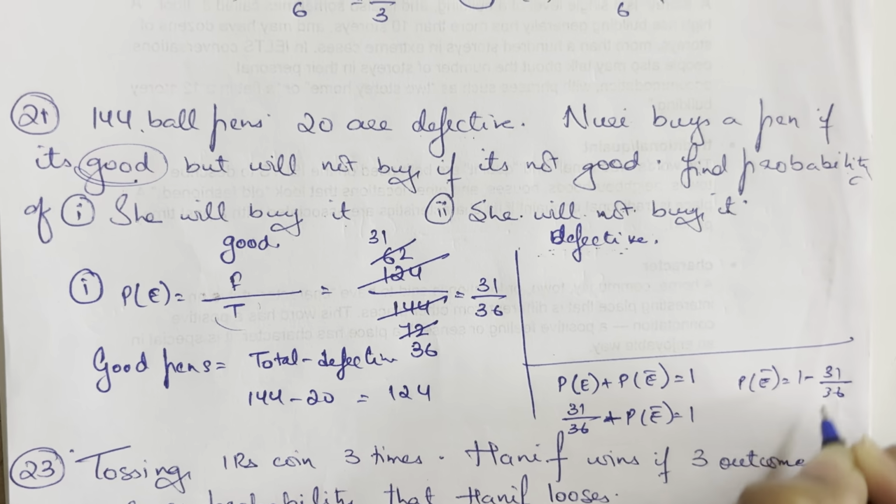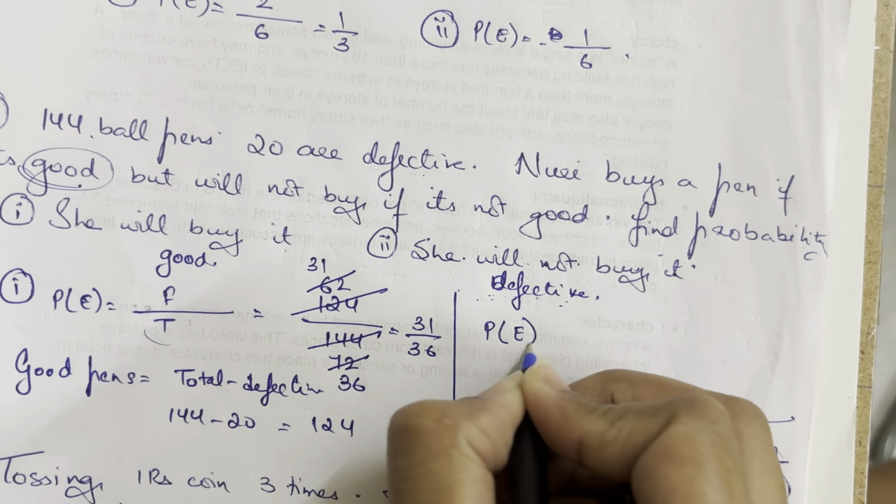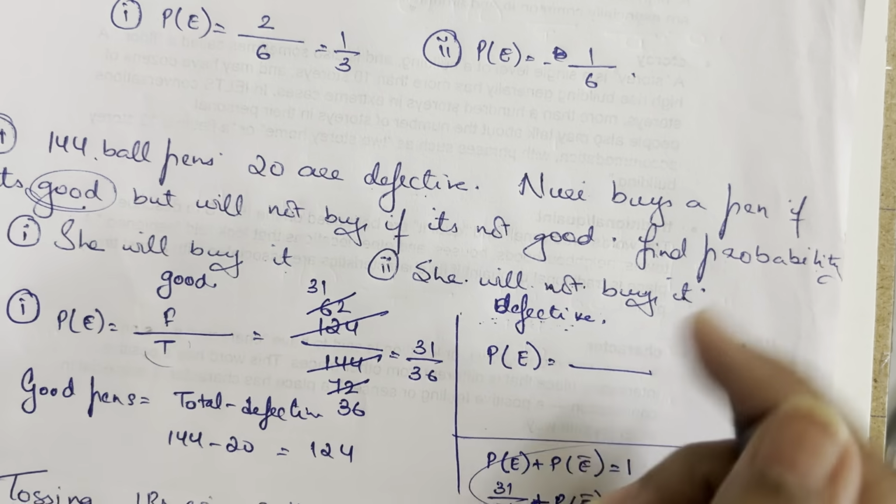Likewise, we have to do this one now. This is one method. The other method is to pick up the defective pens directly. The probability of the event for defective pens is, how many defective do I have? 20 divided by the total number of pens, 144. Let's start reducing using the 2 times table: 20 by 2 is 10, 10 by 2 is 5, 144 by 2 is 72, 36. So it is 5 upon 36 this way as well.